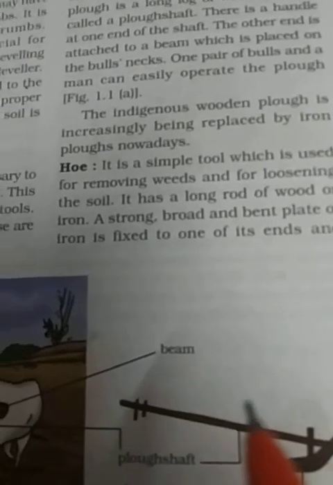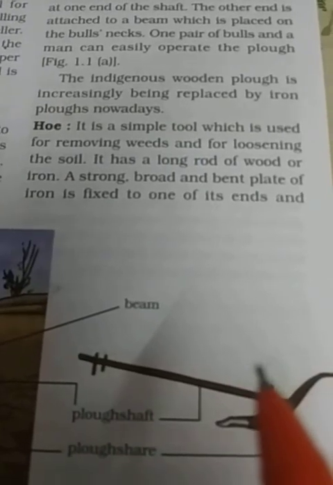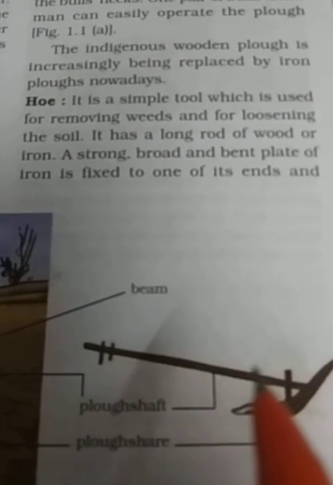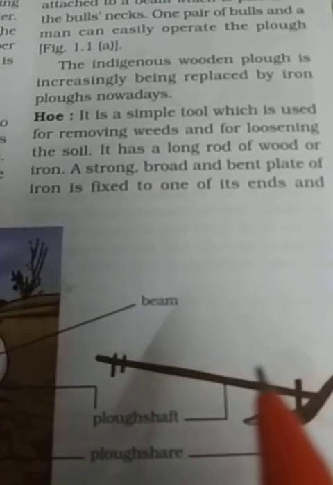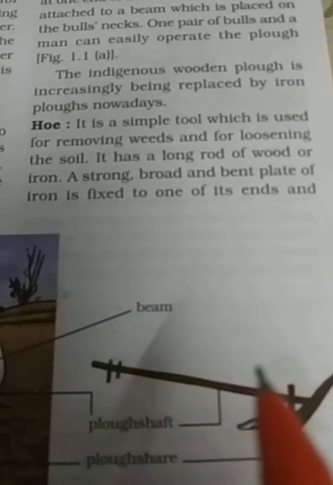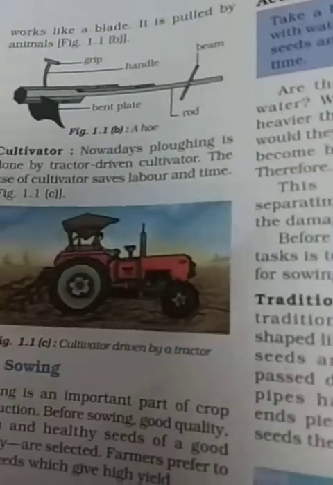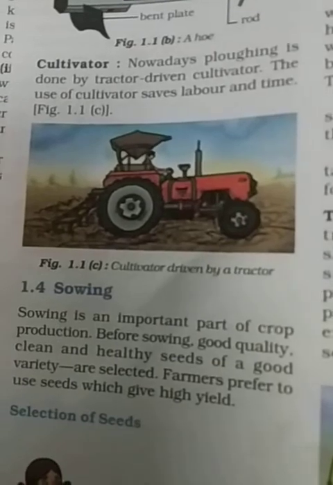Why do we need to remove weeds before sowing the seeds? Because weeds are unnecessary plants, and weeds can compete with wanted crops. They will take nutrients. That's why removing weeds is very essential before sowing the seed. Next is the cultivator. Nowadays plowing is done by tractor-driven cultivator.